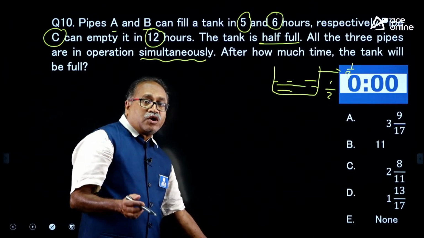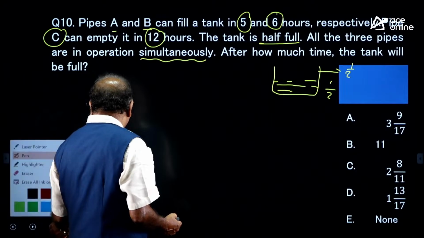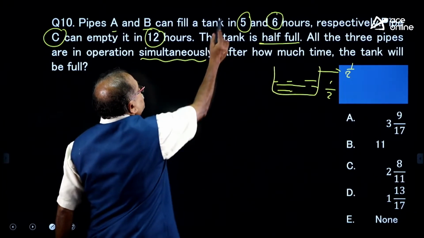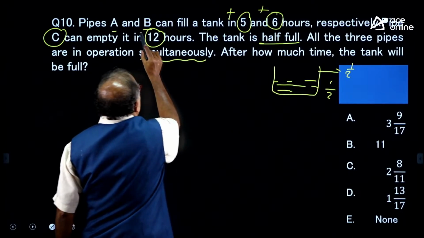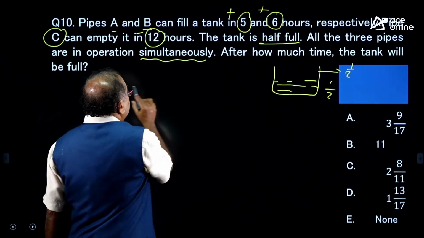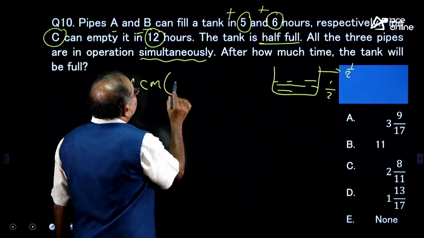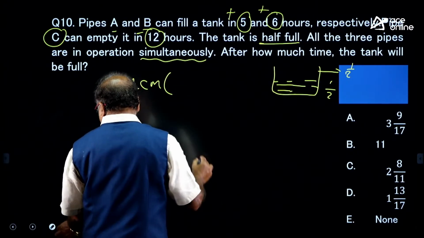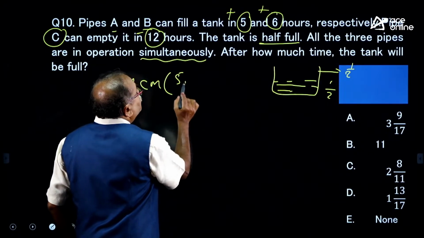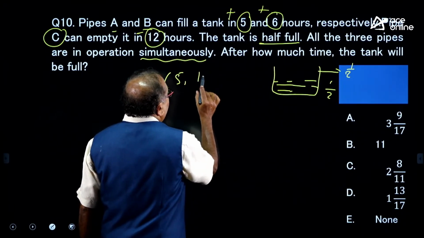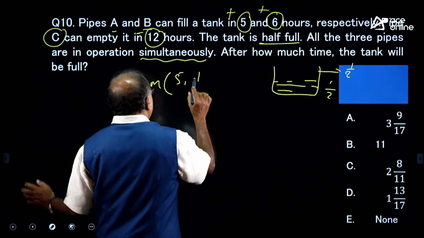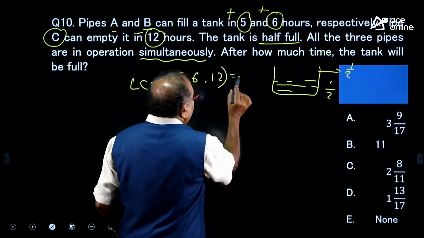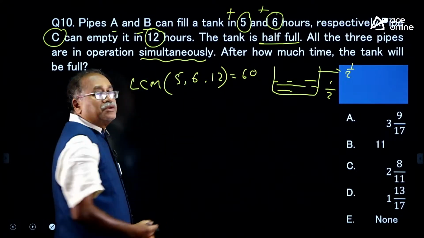I will not show you the options, because you may get the answer while I am solving this one. So, this is plus and this is plus and this is a minus. What is the LCM? I will go with the LCM method. Let me write it properly. The LCM of 5, 6 and 12 is 60.